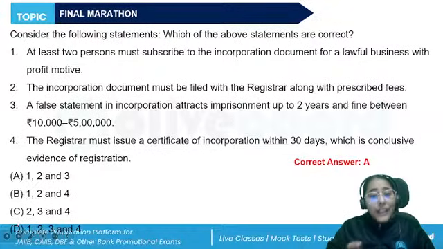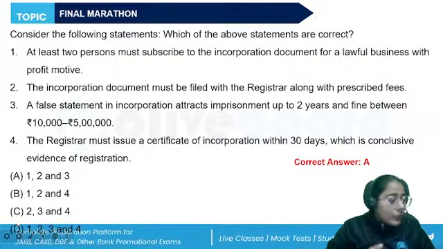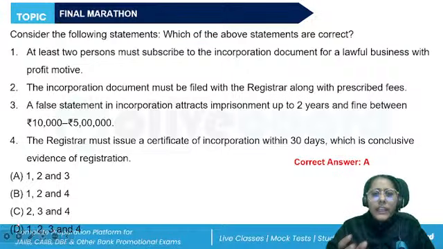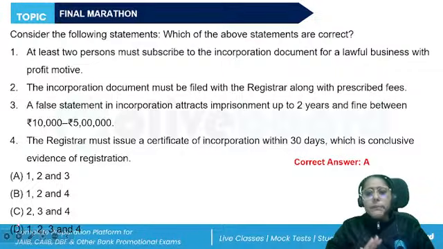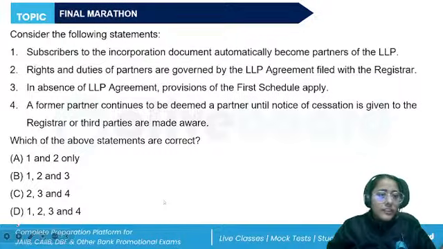What is the effect of registration? Now the LLP becomes capable of suing and being sued in its own name, acquiring, owning, holding, developing, disposing property, whether movable or immovable. They can also have a common seal. They can do every other act that a body corporate may be lawfully allowed to do. Right? So these are the features, provisions of registration.